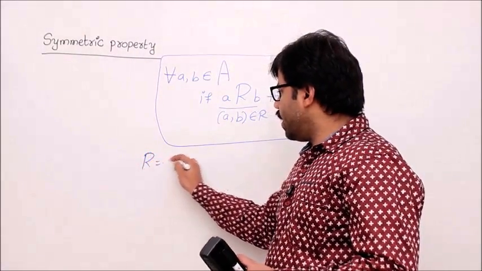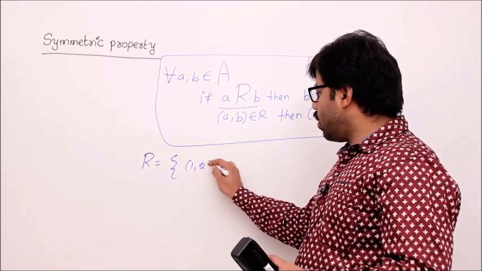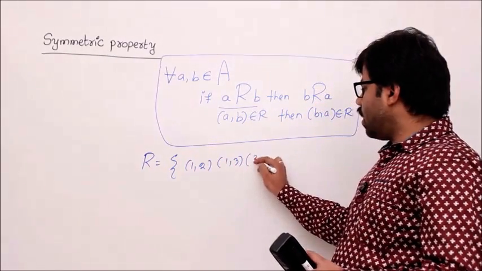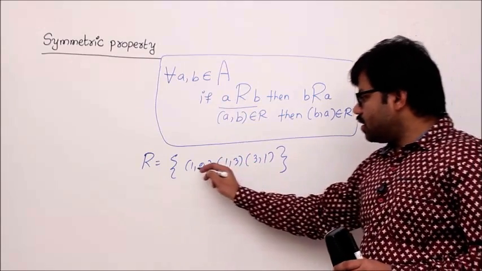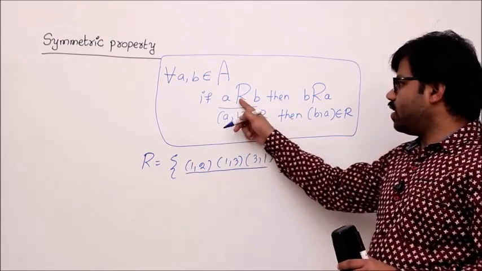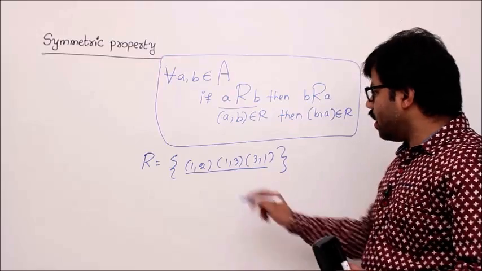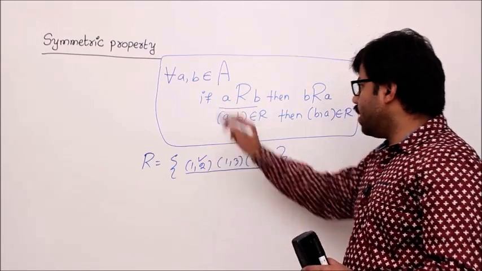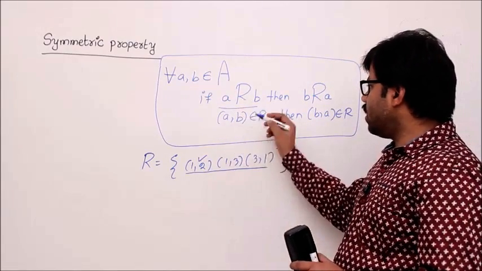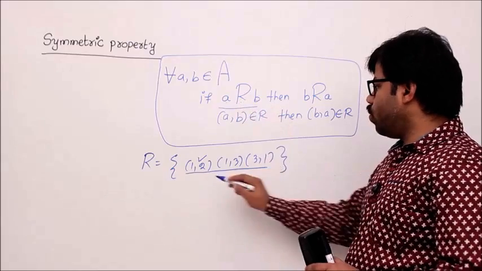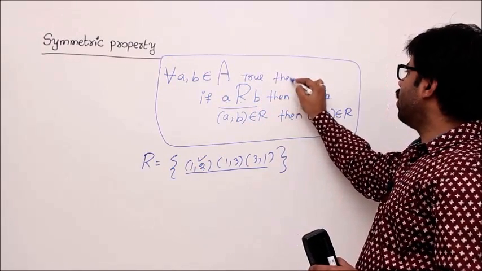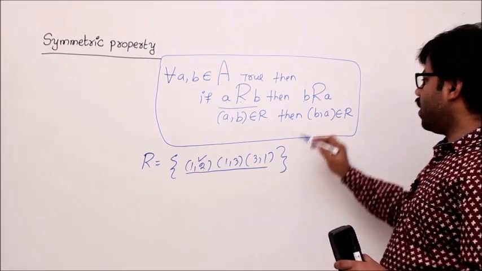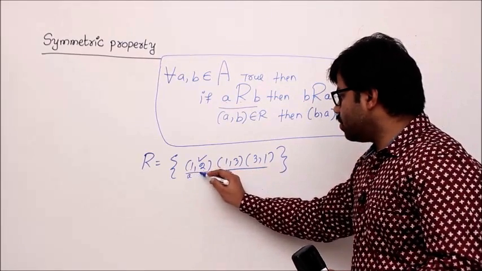Example, let's say your relation R equals {(1,2), (1,3), (3,1)}. So this is not symmetric. Why? This relation is going to violate this definition. Let's substitute (1,2) in the relation. The rule says that if 1 is related to 2, yes, 1 is related to 2, true, then B related to A. This is A, this is B, right?